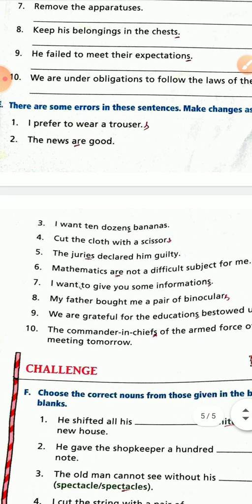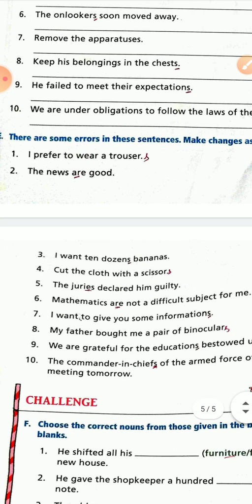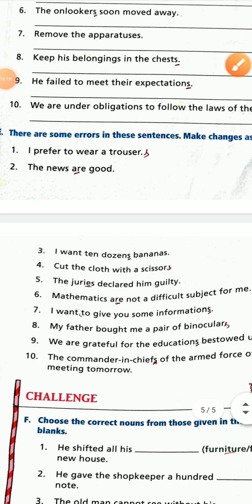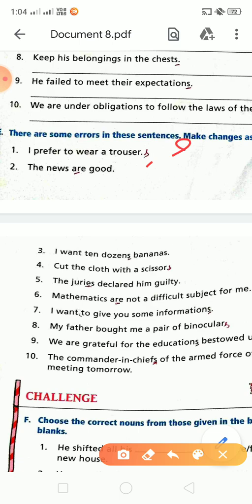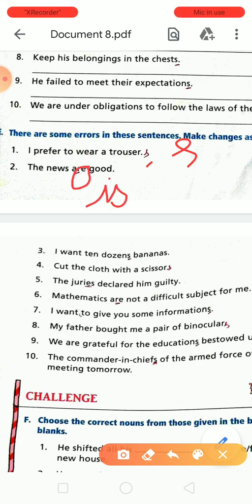Wherever necessary, you will change the words, and wherever not necessary, then leave that. So listen carefully. I prefer to wear a trouser. In the trouser you will add the letter S, and it will be trousers. Okay, then the next is not R, it will be is. So remove the R and write down is in place of R.